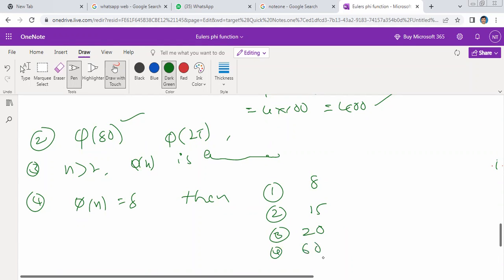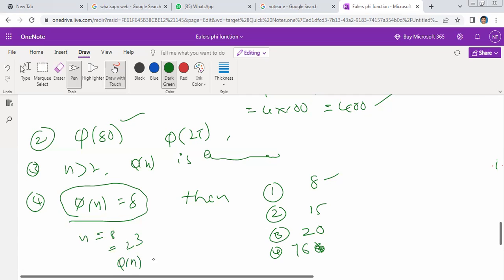How to track? This is 20 and another one is 16. So pi of n is equal to 8. This is the verification method. Pi of n is equal to 8 means the number of elements relatively prime to n. Let us check the values. For example, take n is equal to 8. If n is equal to 8, it can be written as 2 cube.